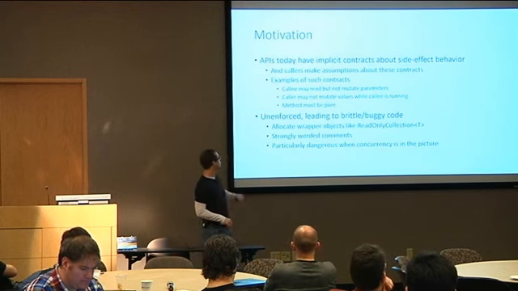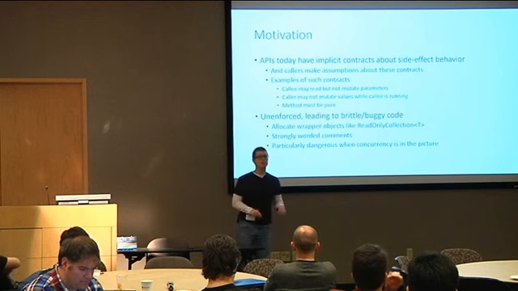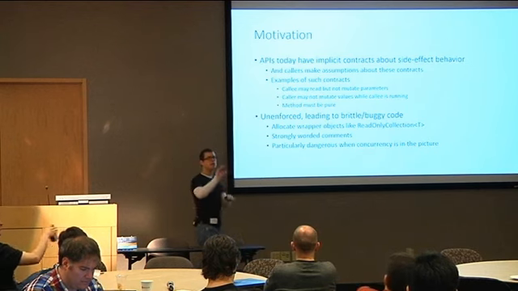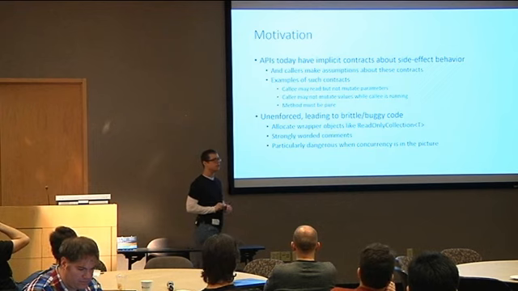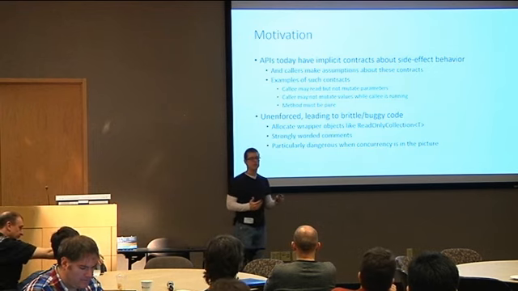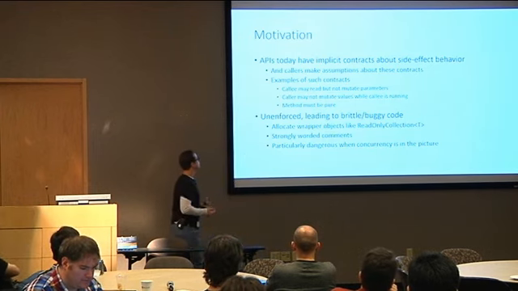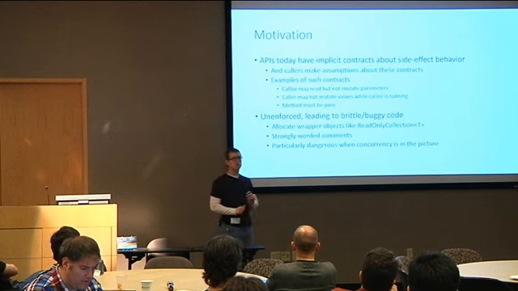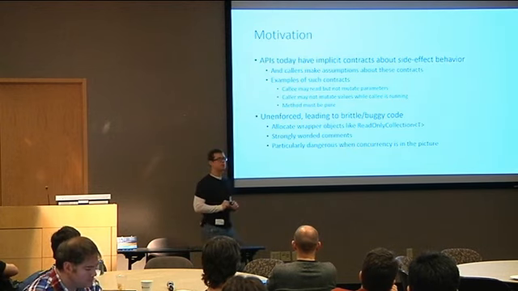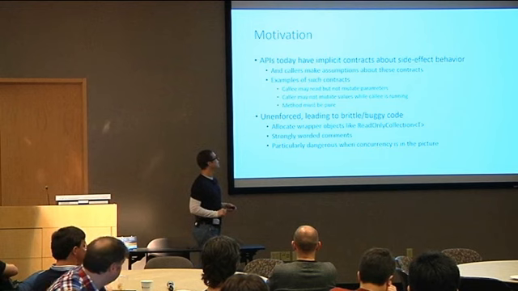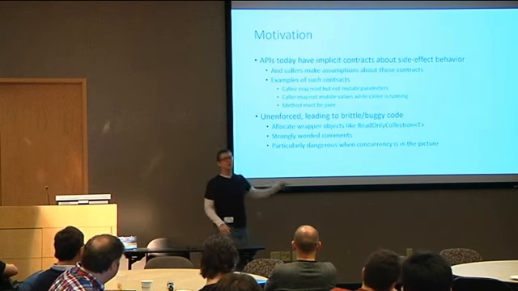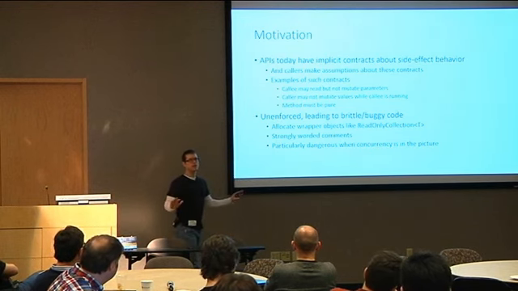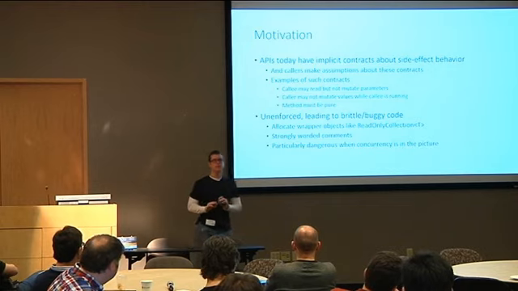The only thing you can really do is, if you don't want people to mutate your collection, you can allocate another object and pass it, like ReadOnlyCollection. You can pass IEnumerable, but then they could just cast it back to List of T and clear it for fun. You can also use some strongly worded comments. Those are somewhat effective. And these problems are just magnified when you put concurrency in the picture as well.